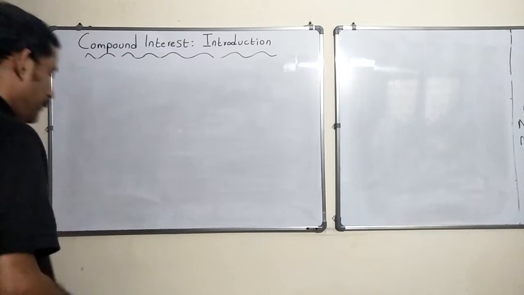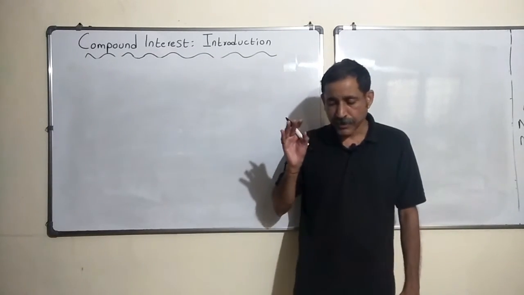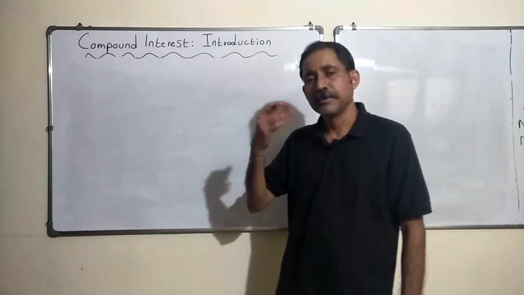One typical problem that I have seen appear in the textbooks is they have different rates of interest for subsequent years.